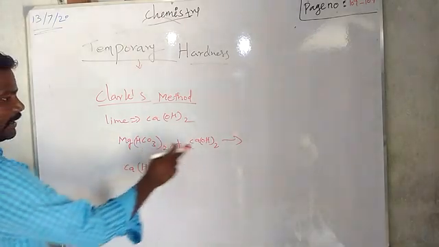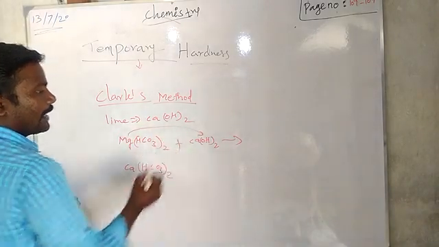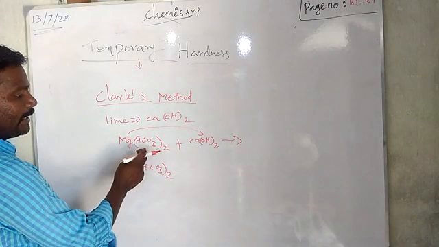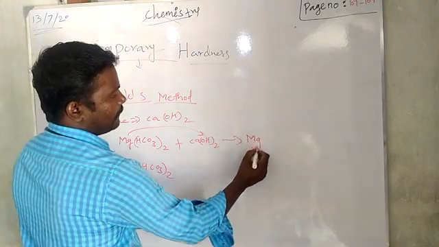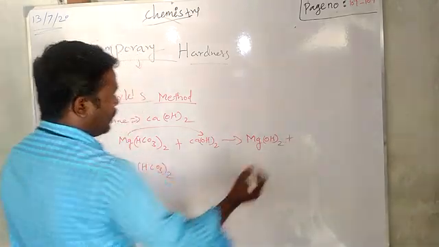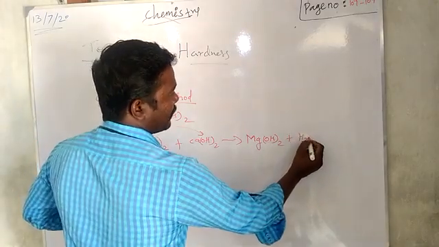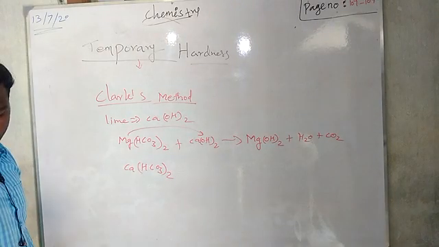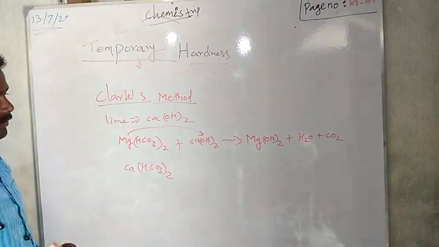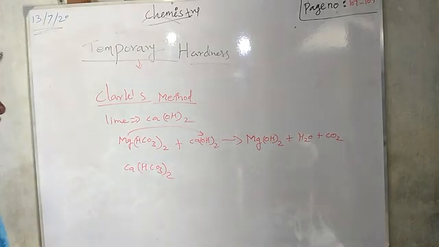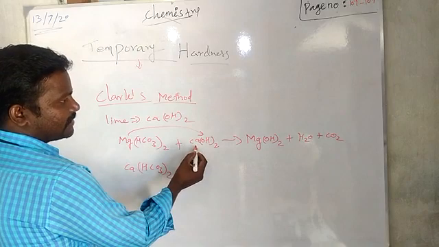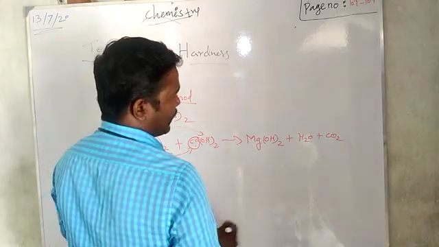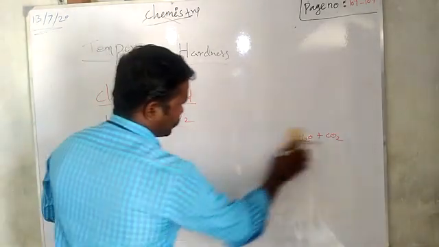Magnesium, it will give magnesium hydroxide. Then the remaining, it will form water and carbon dioxide. So magnesium hydroxide will form, the remaining is water and CO2. Okay, my dear students. So it will form magnesium hydroxide and then water. Again, what will happen? We have the calcium, you know, that calcium will react with the CO3. It will give calcium carbonate. Again, I will write, my dear students. Listen carefully.